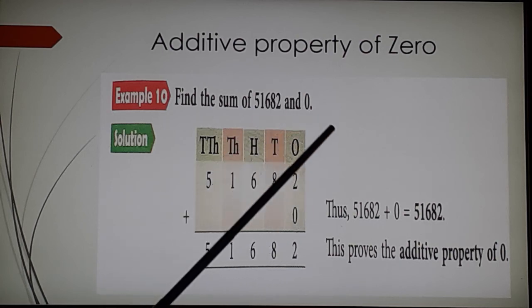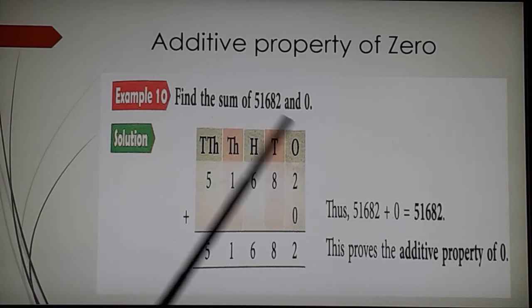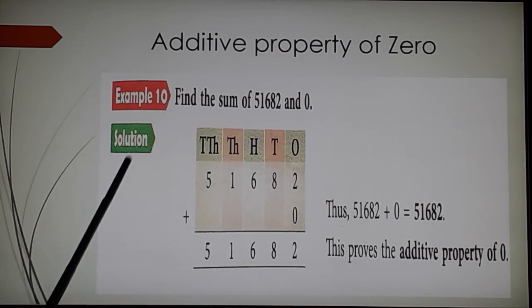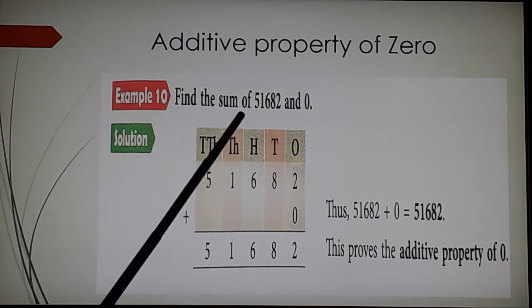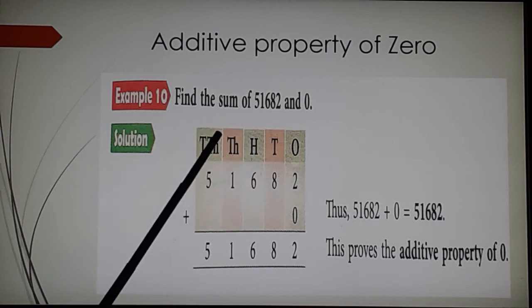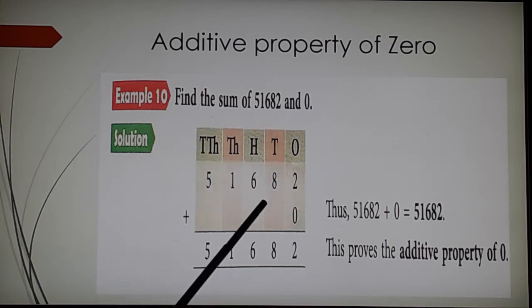So 0 plus 3 is 3, but 3 zeros are 0. So don't get confused between additive property of 0 and property of 0 in multiplication. Both are different. Any number multiplied by 0 will be 0. Any number added to 0, the sum remains the same number or the number itself.